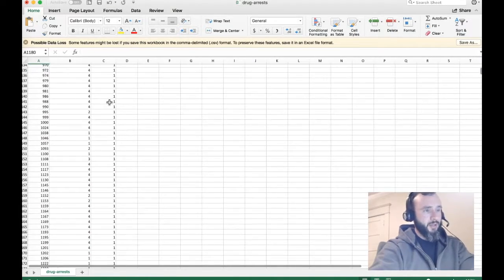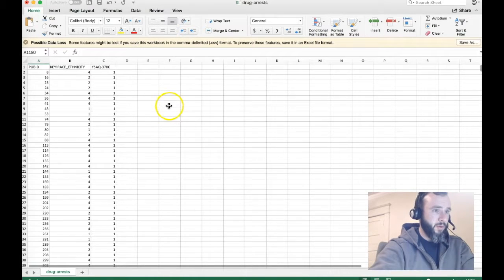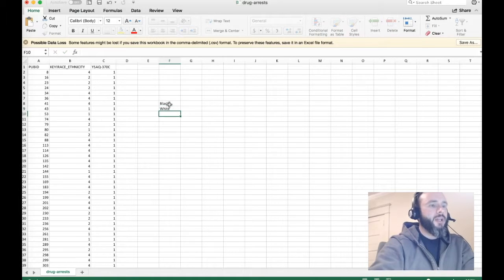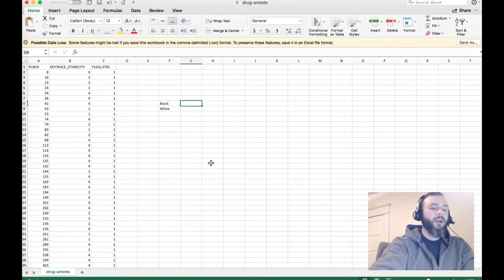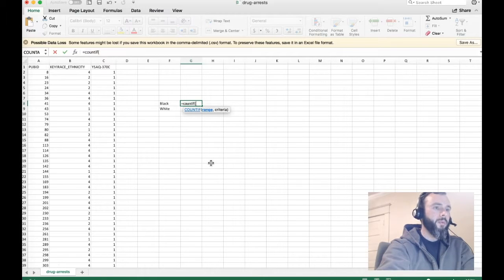Now I'm interested in seeing how many of those people are black and how many are white. So I'm going to make a little chart here, and I can use the COUNTIF function for this. For black, I'll do equals COUNTIF, open parenthesis.